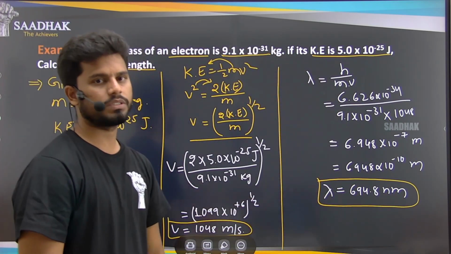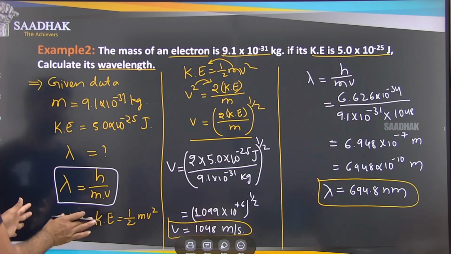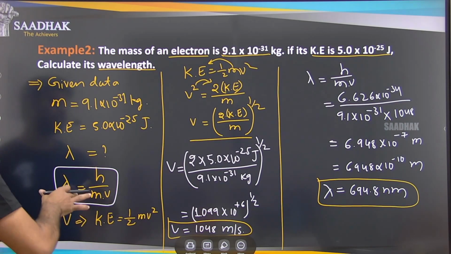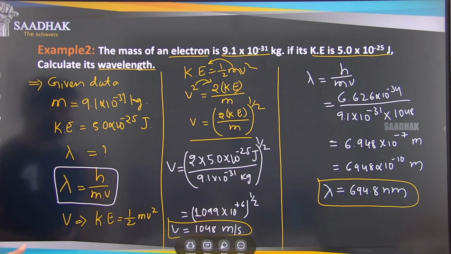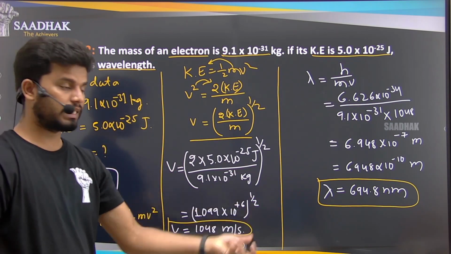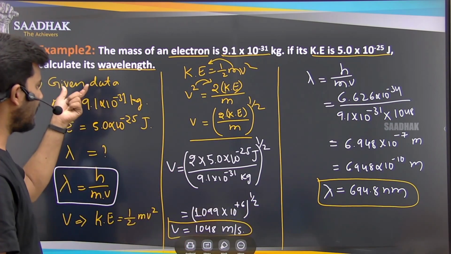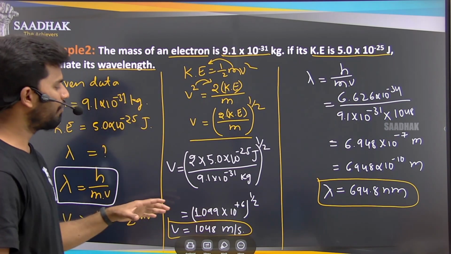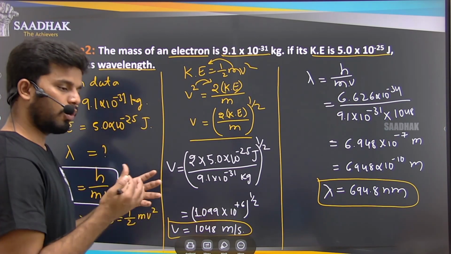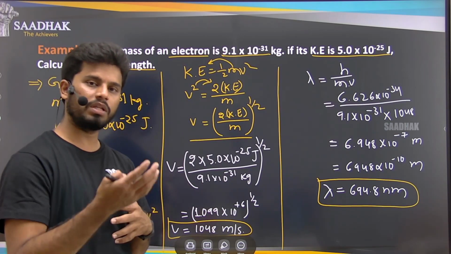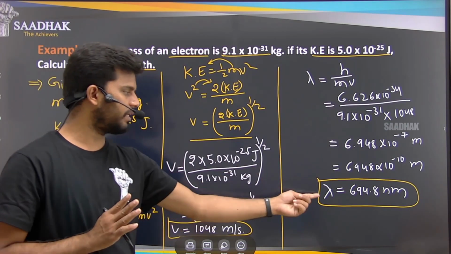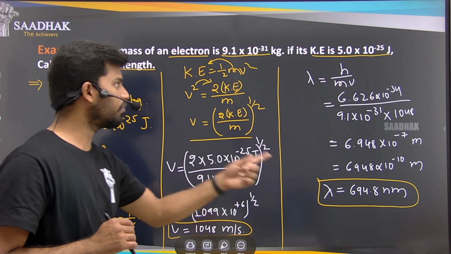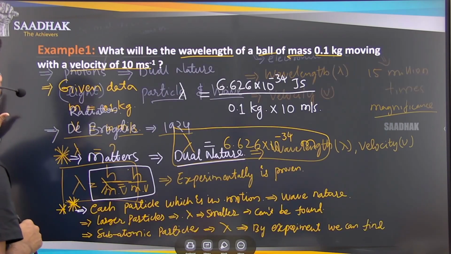So this is how we use the formulas given, or we say we analyze the atoms or the particles or the matter by using the dual nature of matter. So by the de Broglie formula, depending on the mass of the particle and depending on the velocity of the particle, we can find the wavelength. That is what we have discussed here, right?